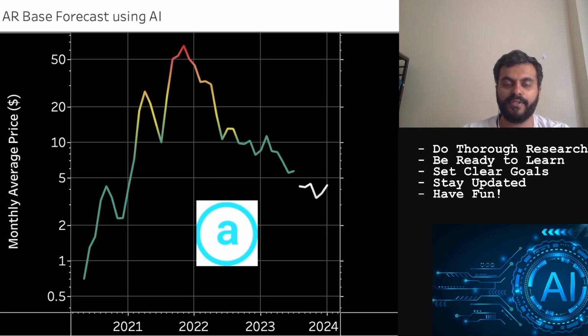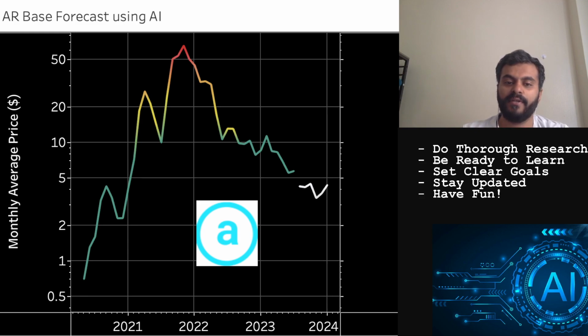And this crypto, like all cryptos, I would do three forecasts going from August till January 2024 using an AI technique, the ARIMA technique, and statistical measures such as z-score, standard deviation, etc. The three scenarios are the base case, the bear case, and the bull case for AR during this time period at a monthly average price level.